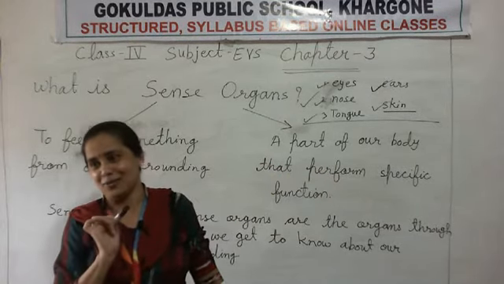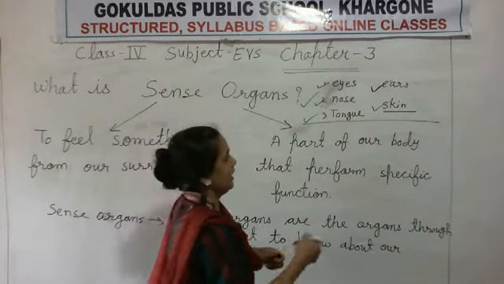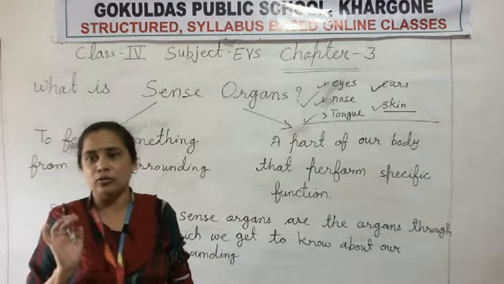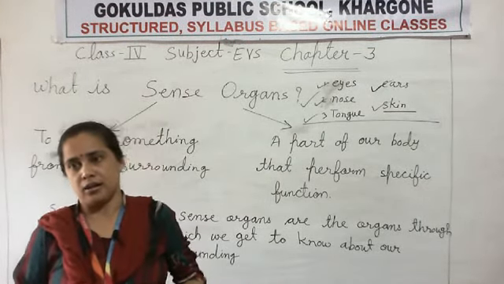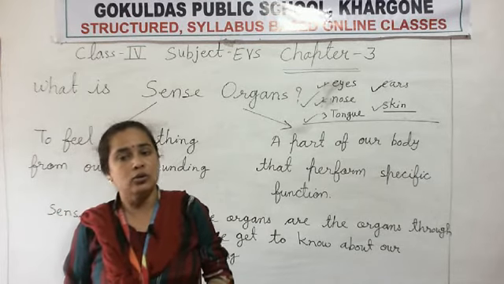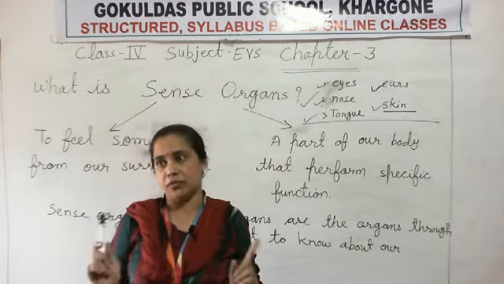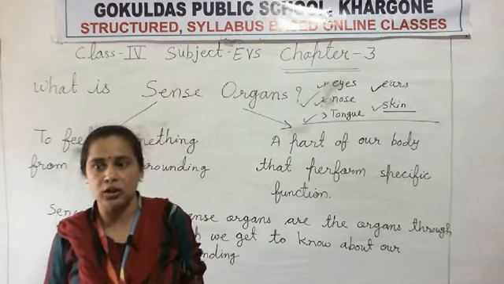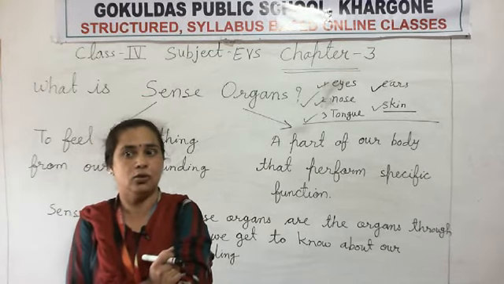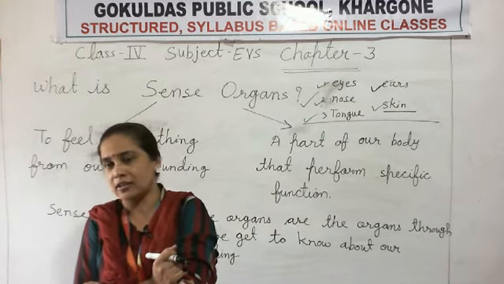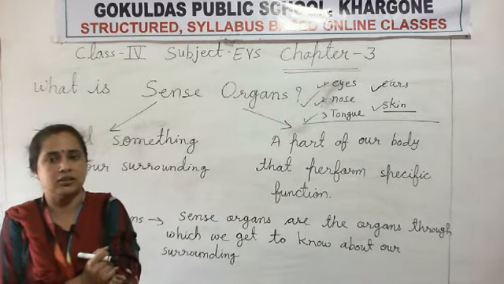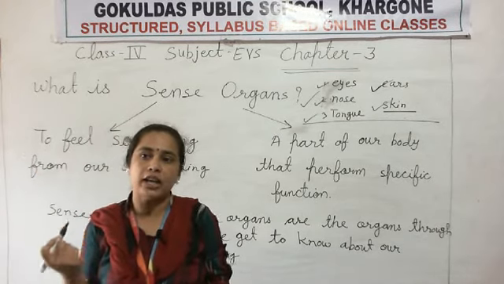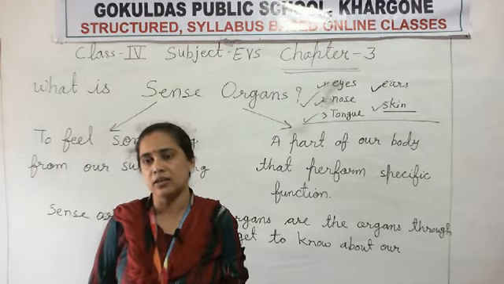Okay? Now, skin. Our whole body is covered with skin. Okay. Now, the skin is the most important part. Through the skin, we know what the atmosphere around us is. Okay. If the atmosphere is cold, at that time we feel very cool. Okay. ठंड लगती है. And if the atmosphere is very hot, that time we feel very hot. गर्मी लगती है हमें. So which part of our body helps us to know the atmosphere?